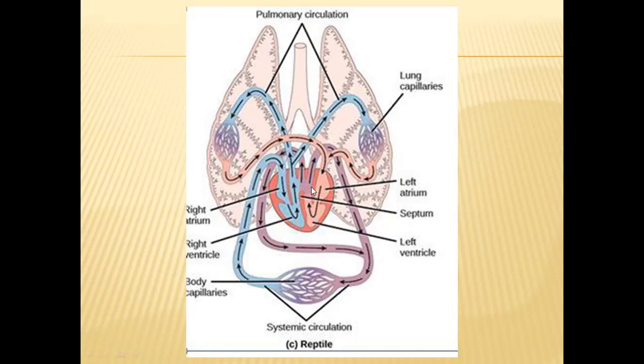From left ventricle, through systemic artery, blood will be supplied to the remaining systemic organs other than the lungs. So in this way, the ventricles are almost divided into two separate chambers. So mixing of blood is prevented in these reptiles, and it is completely prevented in crocodiles.